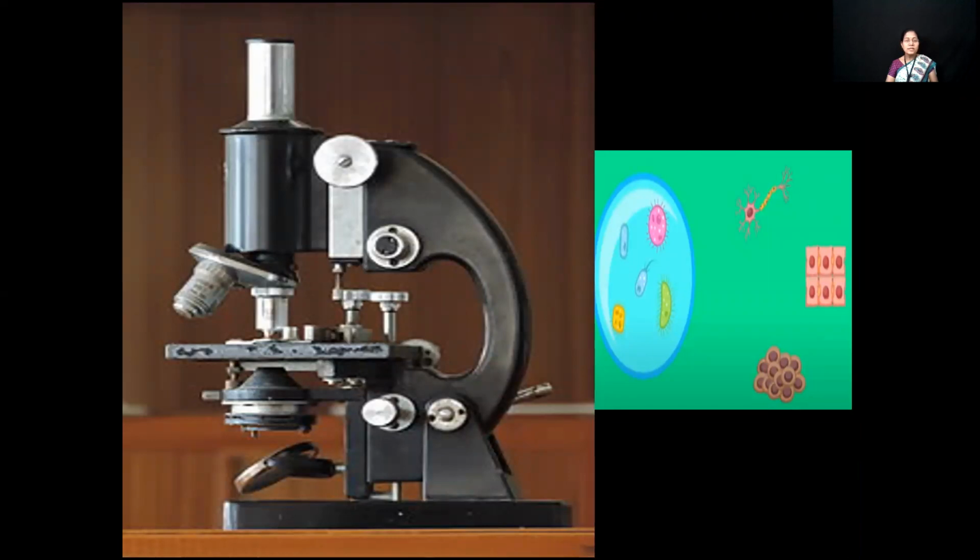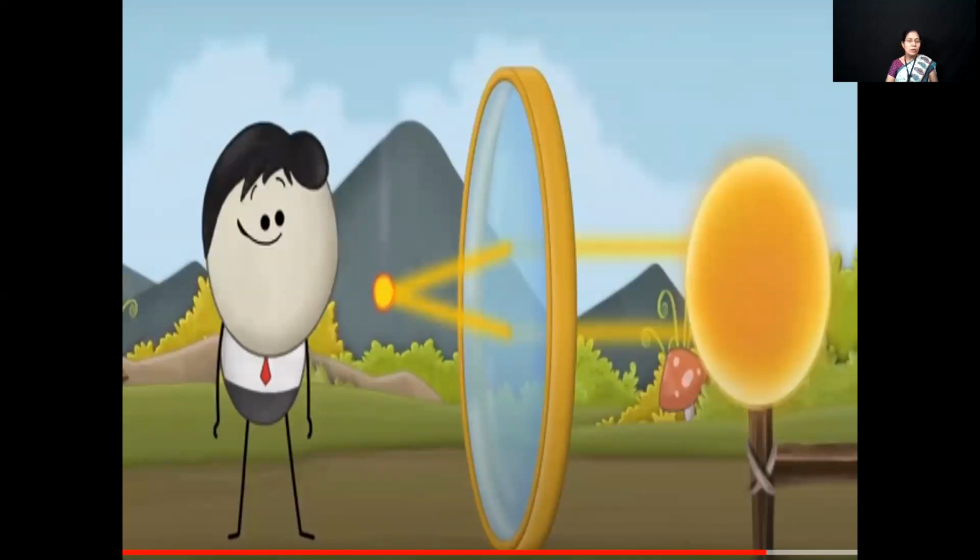A microscope we use to study microorganisms. Microorganisms are the organisms which are so small that they cannot be seen with our naked eyes. But a microscope magnifies the image of microorganisms several times and we can study them. A magnifying glass, when we hold it in the path of sunlight, we get the image of the sun. The sun is so huge and it is at infinity. But its image is formed close to the lens and it is a pointed image. Such an image is said to be diminished.